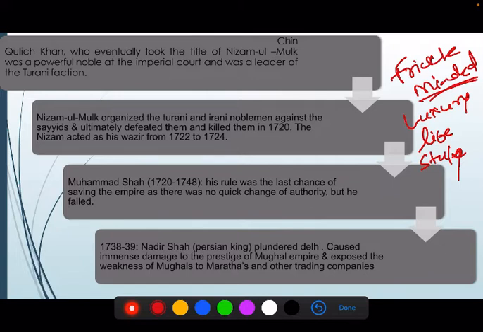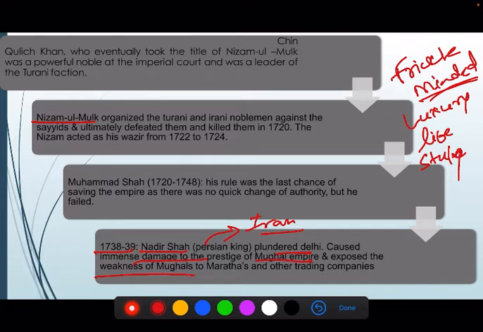Because of this frustration itself, Kilich Khan, who was also known as Asaf Jah Nizamul Mulk, established the state of Hyderabad. And you will see in 1738 and 1739, Nadir Shah, the Persian king from present day Iran, plundered Delhi and caused immense damage to the prestige of the Mughal Empire, and exposed how weak the Mughal Empire was. Eventually all these factors caused the decline of the Mughal Empire.